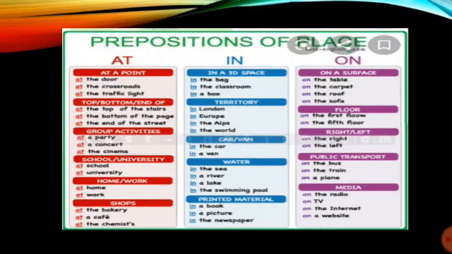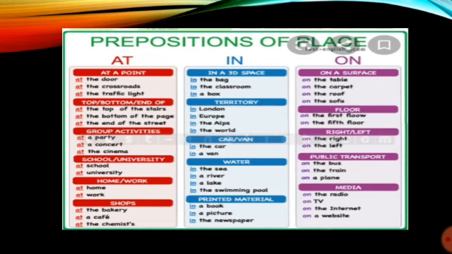Then next we have prepositions of place: at, in, on. So where are they used? In is used in a 3D space, territory, car or van, water, printed materials. Then when we have the names of cities, countries, neighborhoods.